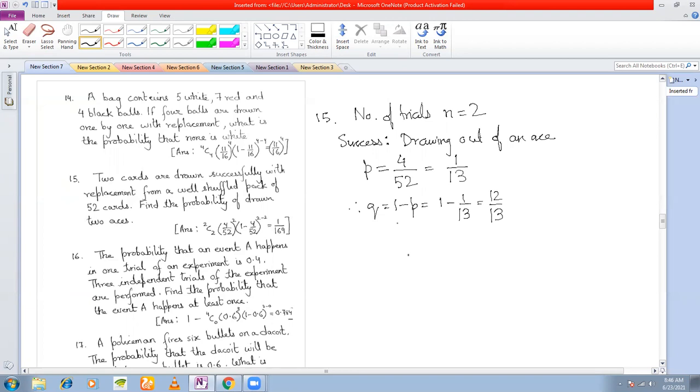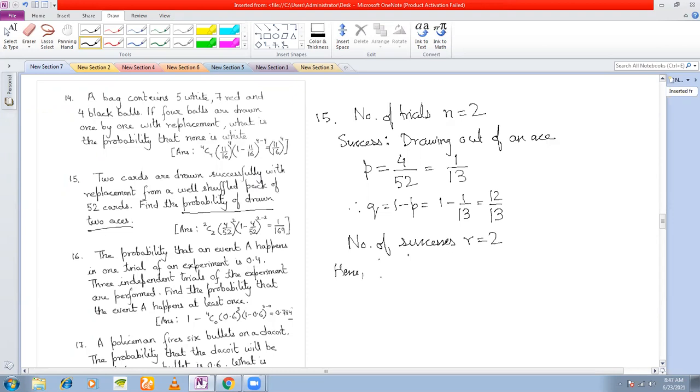Now we see how many successes we want. Look at the question here: the probability of drawing 2 aces. So how many successes? One ace, then only we'll get two aces, right? First should be an ace, second should be an ace. Then we'll get two successes. That means the number of successes R must be equal to 2.